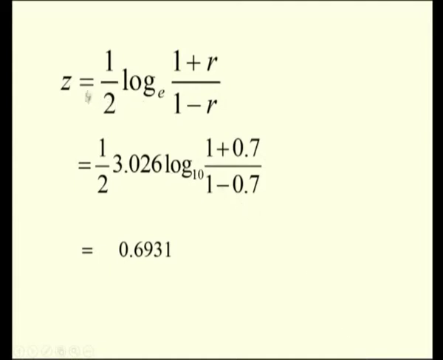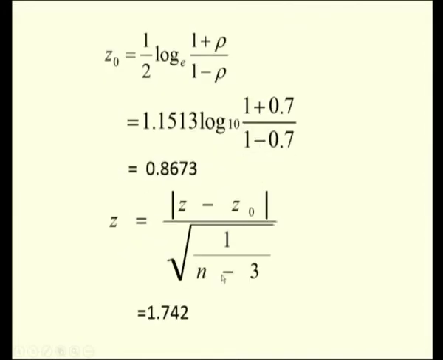Z is calculated as half into log of 1 plus r by 1 minus r. I need to convert the log value to base 10, so I multiply by 2.3026, and I calculate my z as 0.6931.